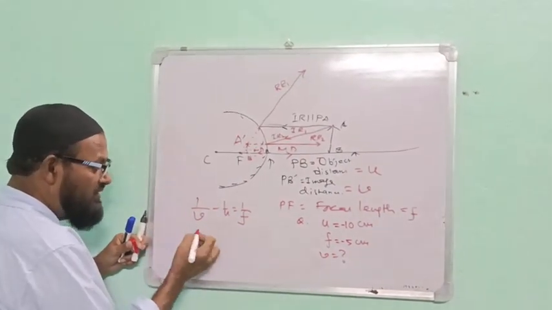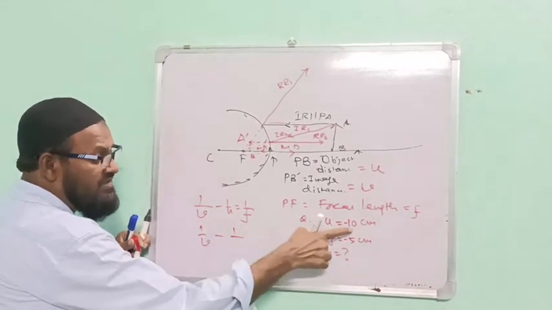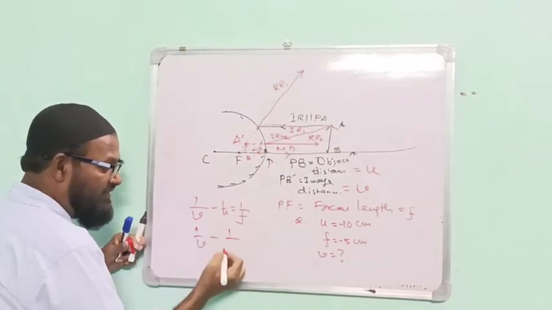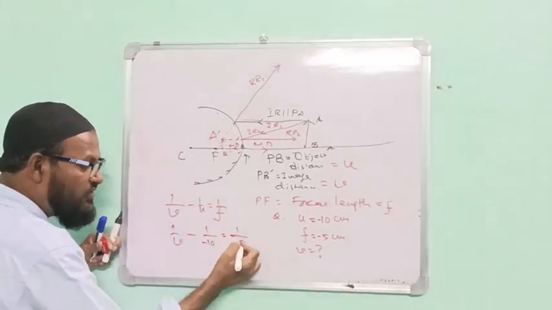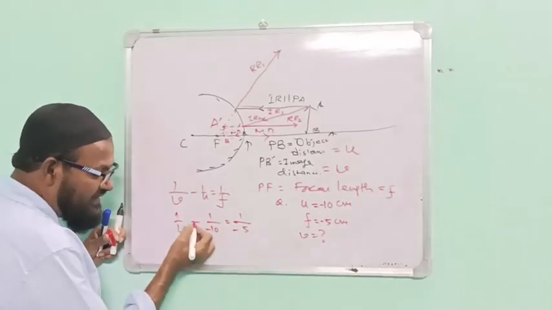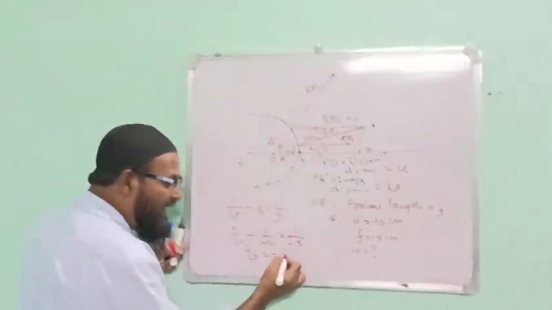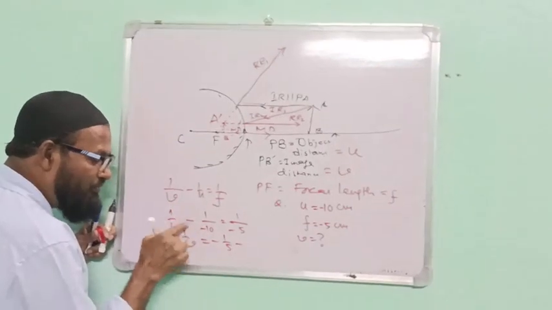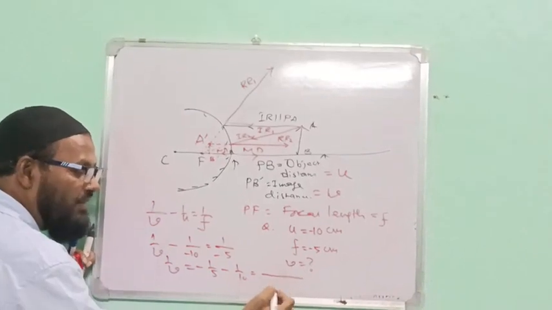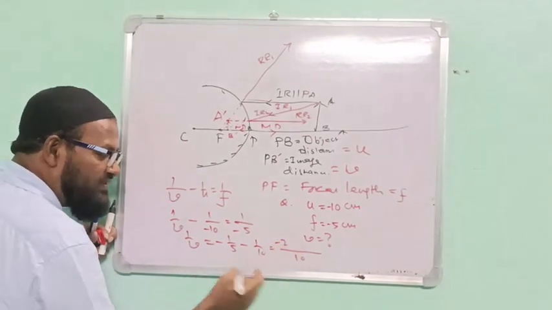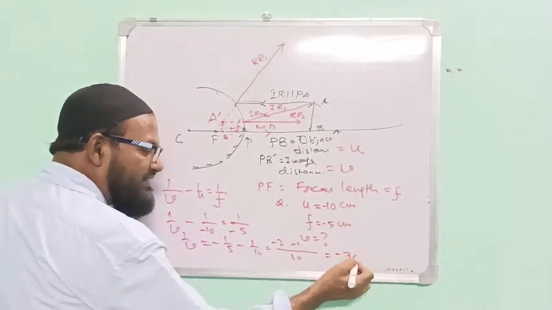Our question is V. Write V. What is U? In this case U is negative, so we have to put negative. What is F? F is also negative. Now this is plus. So 1 by V, this is 1 by minus 1 by 5. Minus plus, when it comes to this side, again minus. Now do LCM: this is 10, this is minus 2, this is minus 1. Ultimately minus 3 by 10.